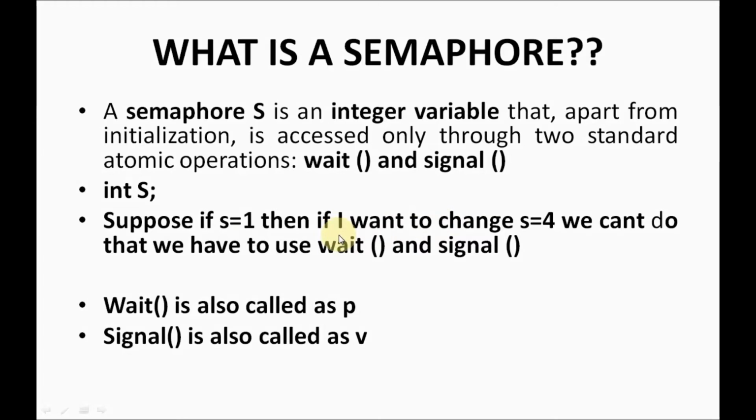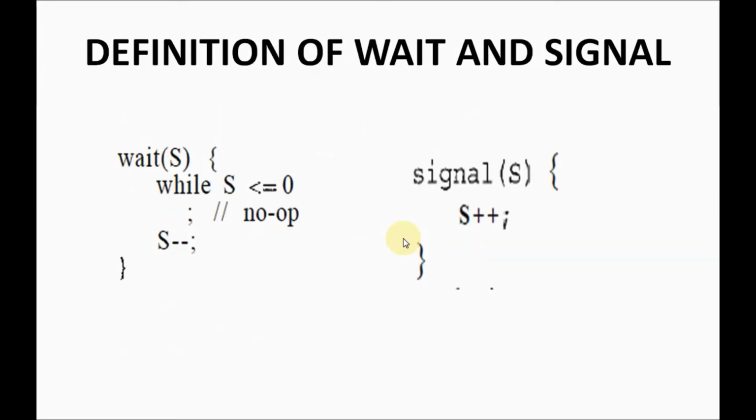To change the value of the semaphore, what am I going to use? Wait and signal. Understood, guys? To change the value of the semaphore, I can use wait and signal instructions, right? Wait is also called P, signal is also called V. See, this is the definition of wait and signal. So in simple words, wait is going to decrement the semaphore value, signal is going to increment the semaphore value, right guys?